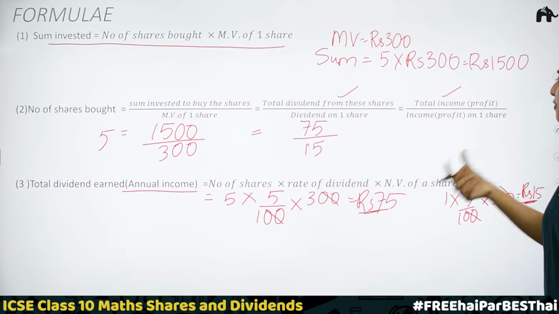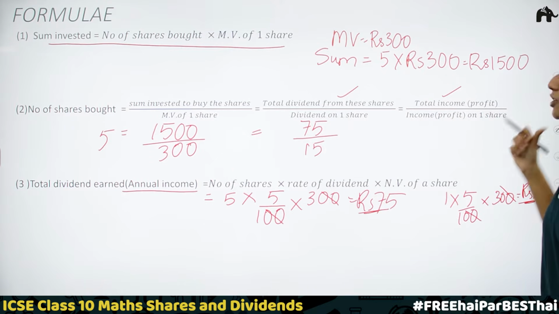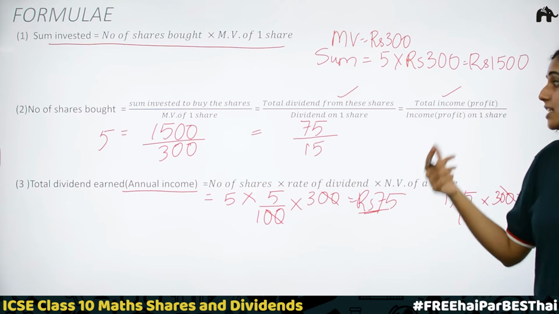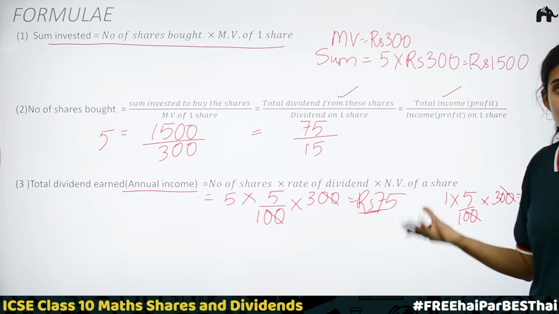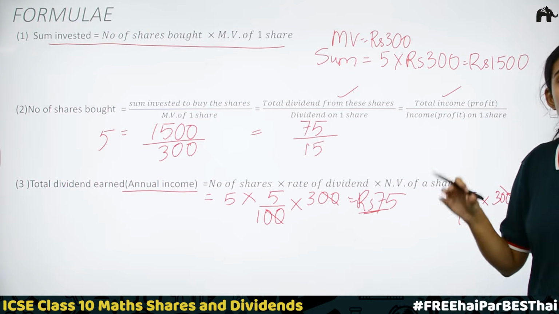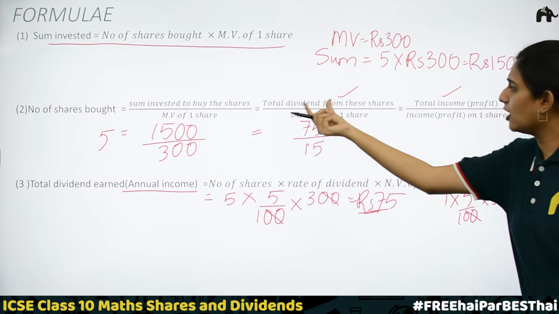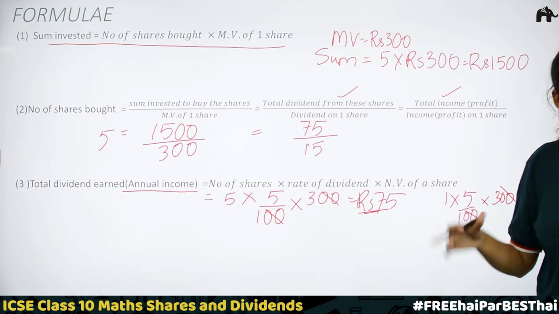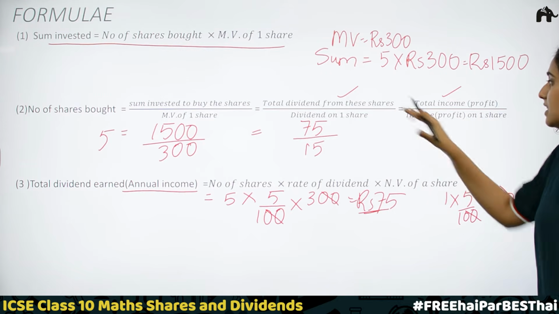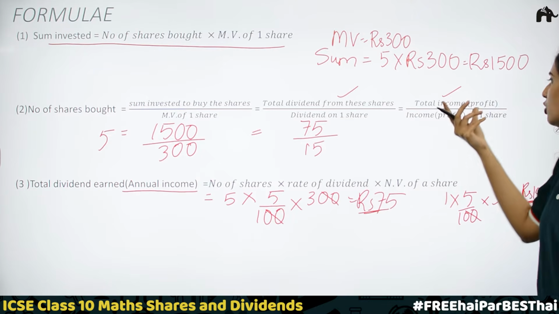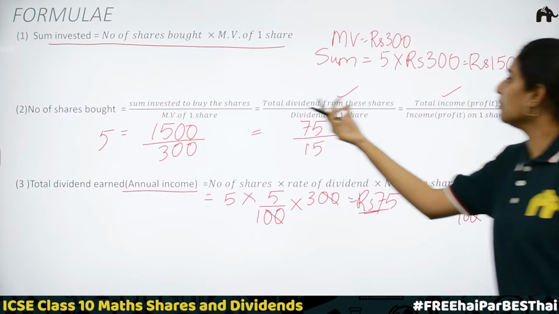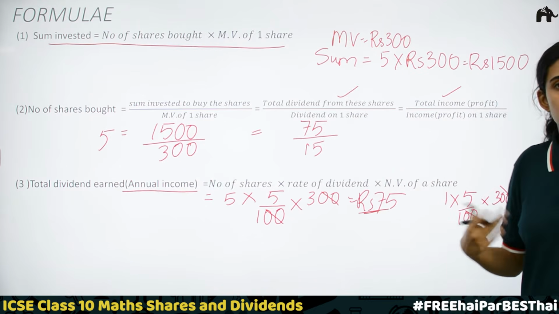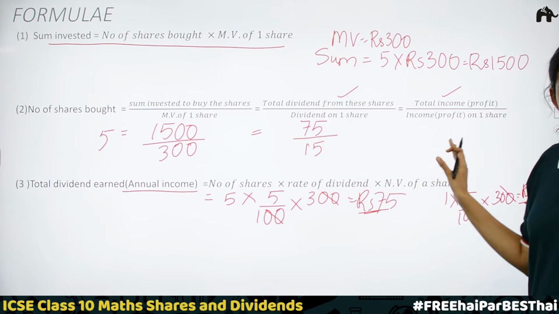Total income or profit divided by income or profit on one share. For a shareholder, income, profit, dividend, returns, etc. are used for the same thing. That is, what dividend is? The dividend amount is the income or profit or return. Okay? This is the same thing. Sometimes in the question it will be given total income, or it can be given total dividend, or total returns, or total profit. This is the same thing.